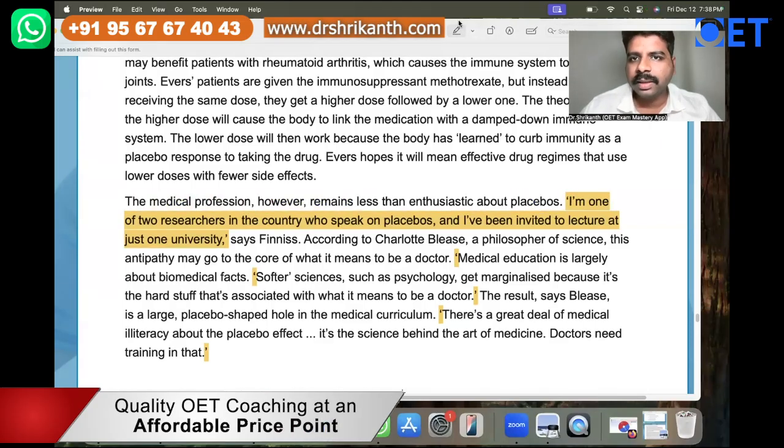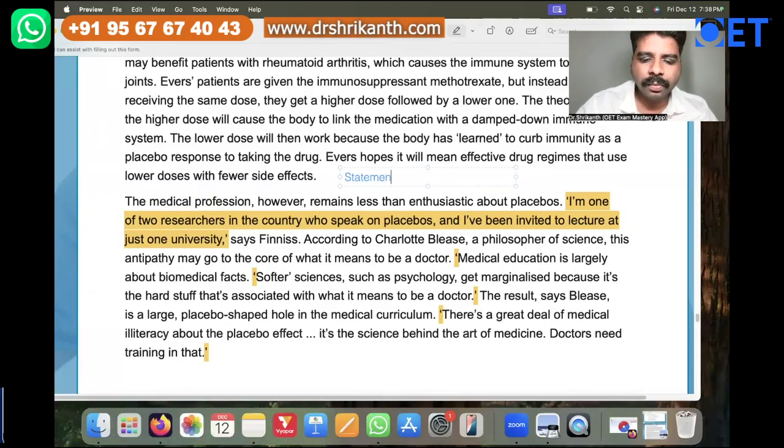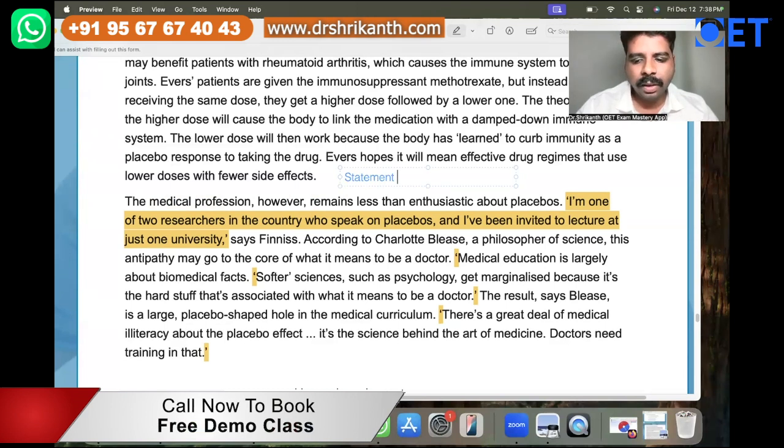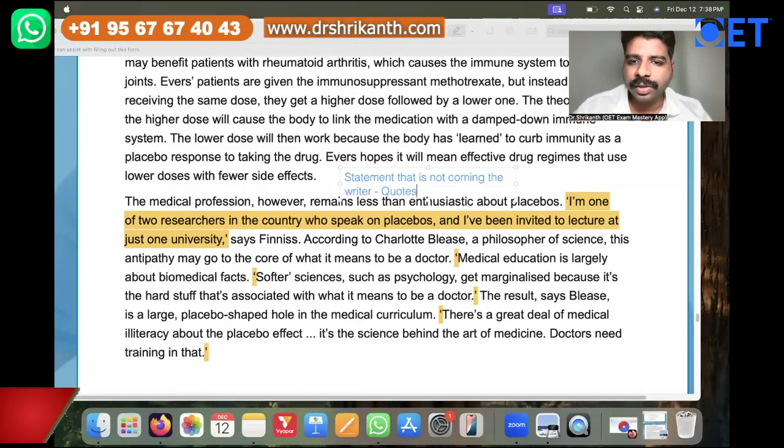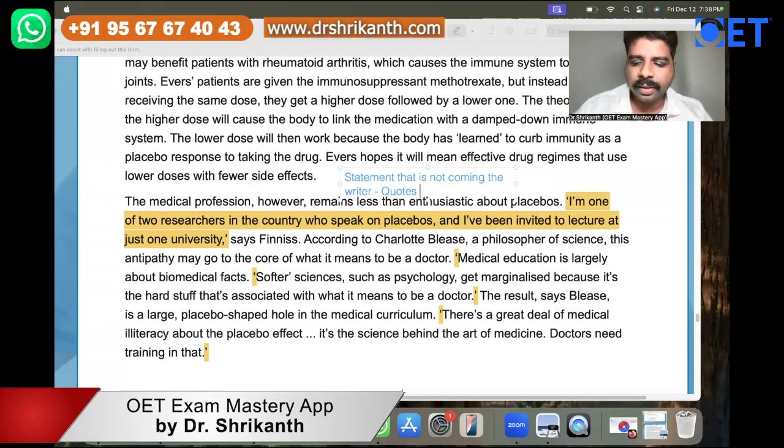That means that statement is not coming from the writer. The statement that is not coming from the writer, we usually put in quotes or quotation marks. That is this particular symbol over here.